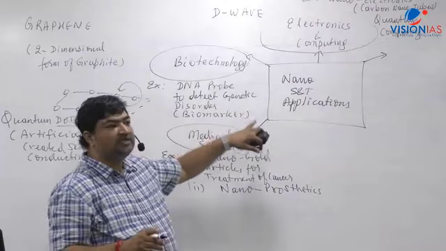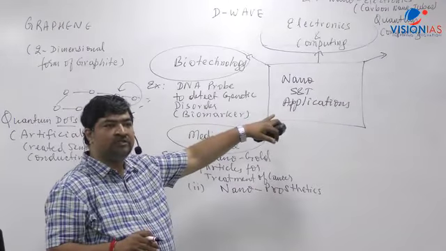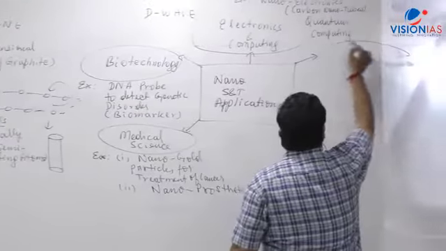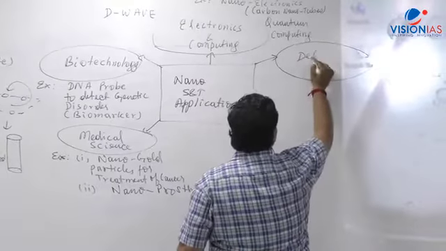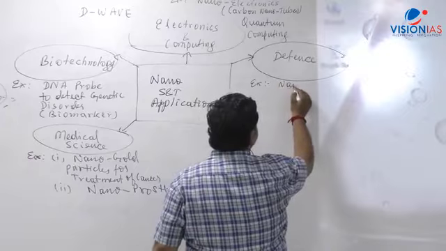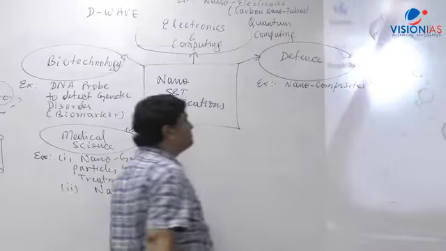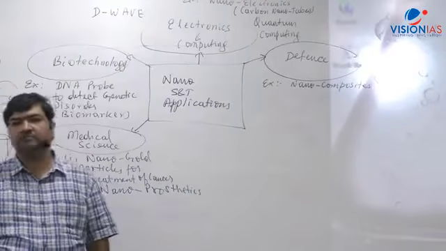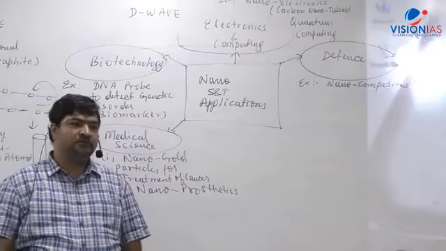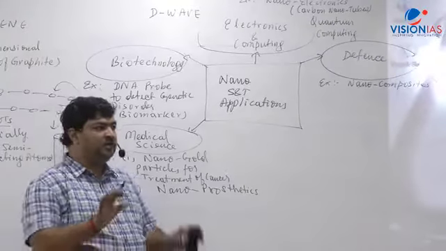Now, the next application: apart from this, nanotechnology can also be used in the defense sector, and I'll give you certain examples. When you look at defense technology, the first example I'm writing here is nanocomposites. I'm using the word composite material, let's say carbon composites, carbon fiber composite. A very good example is the light combat aircraft Tejas. Tejas has a body frame made of that.